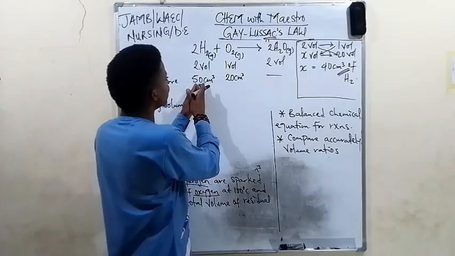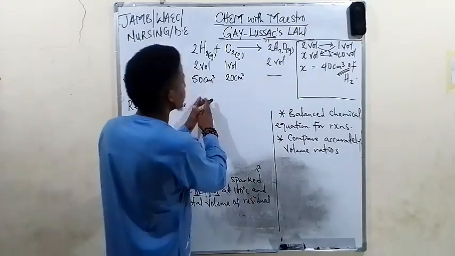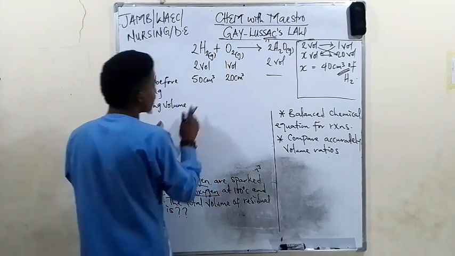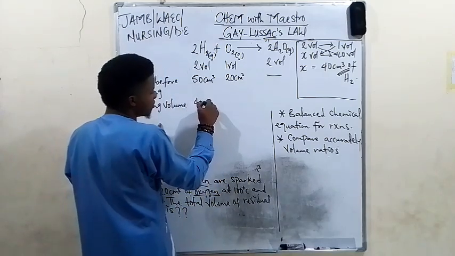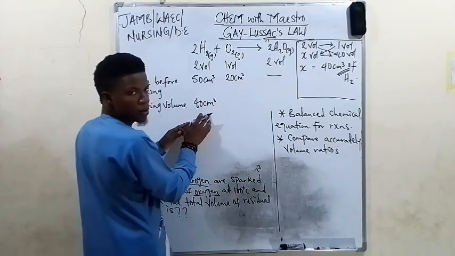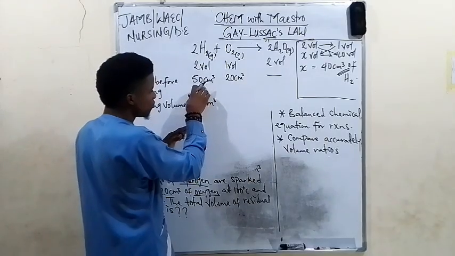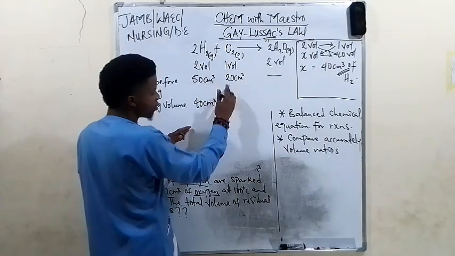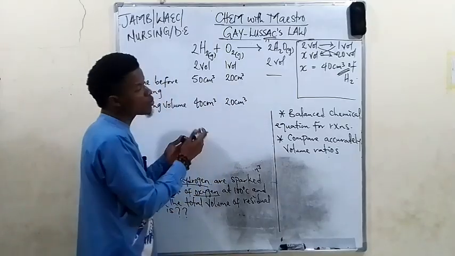But if you remove 40 from 50, remember we are still having 10 left. So in the reactive volume, 40 centimeter cube of hydrogen will be removed from the 50 and react with 20 centimeter cube of oxygen. How do I know this?